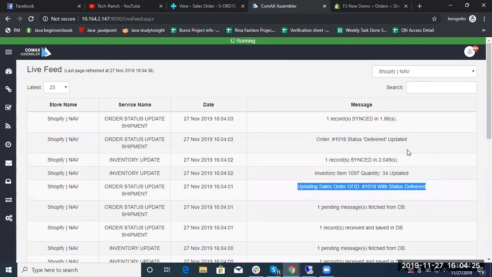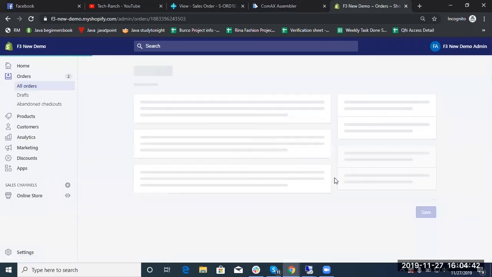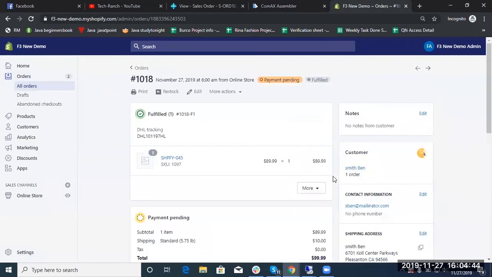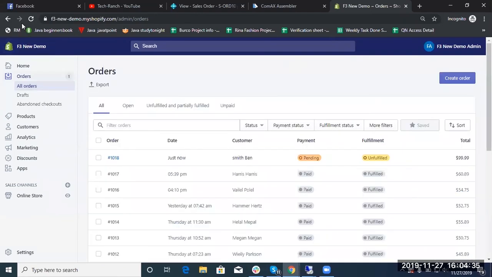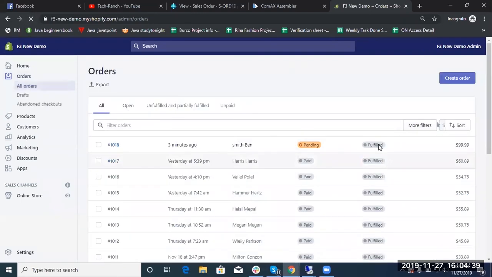Let's move to e-commerce and verify this sync. Here you can see the agent and tracking number have been synced by the connector. Also, you can see here the sales order status has been changed and synced.